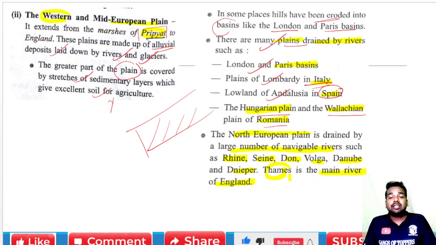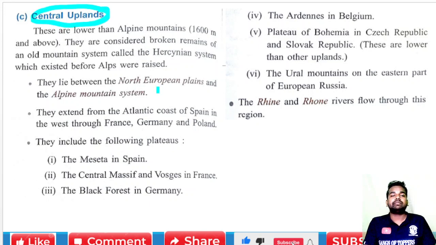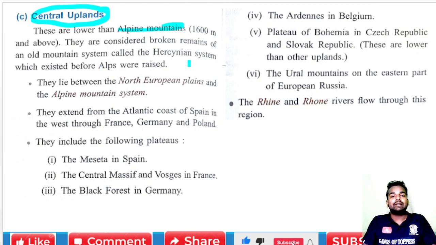So you have to understand that the main theme is the main rivers of England. After that we are going to study the central upland. These are lower than the alpine mountains. So we have to understand these are actually lower than the alpine mountain system, and they are considered broken remains of an old mountain system. These uplands are basically remains of an old mountain system called the Hercynian system, and this Hercynian system existed before the Alps were raised.